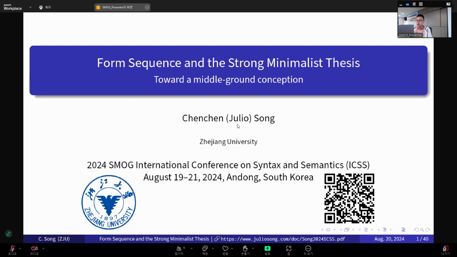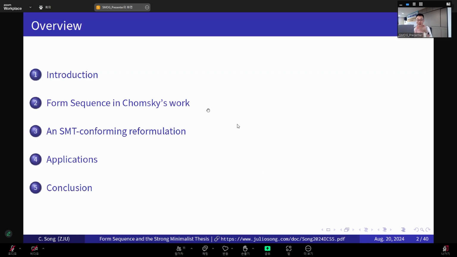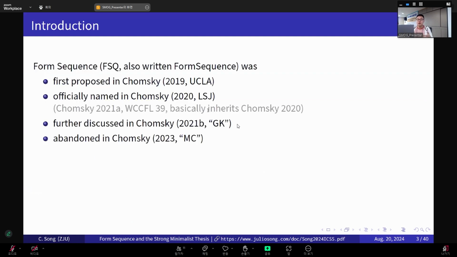Since I'm talking about form sequence, I would like to first give a brief introduction to the very short history of this new operation that was initially proposed in Chomsky 2019 and then officially named in Chomsky 2020. Then it was further discussed and extended a little bit in Chomsky 2021b, the famous GK paper. But eventually it got abandoned in a footnote in Chomsky 2023, the MC, the Miracle Creed paper.